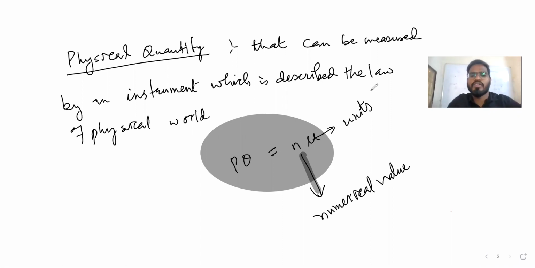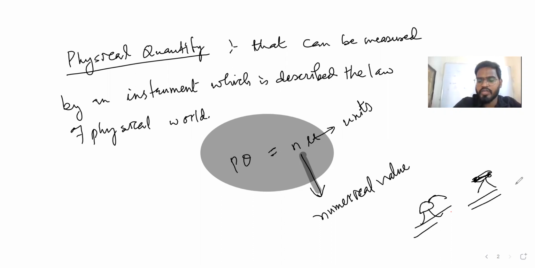Let's see an example. We can take one elephant and one goat. If you want to measure the elephant with respect to the goat, we can say 100 times of goat. Here the unit is goat and 100 times is the numerical value. So that is what a physical quantity is.